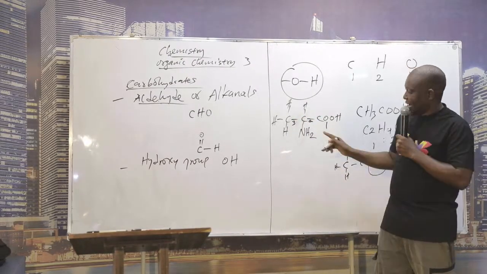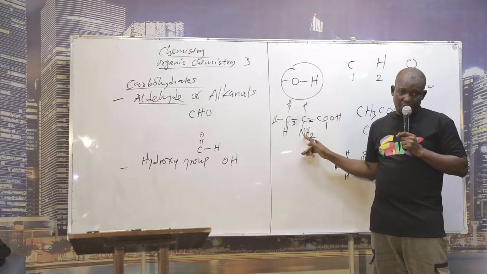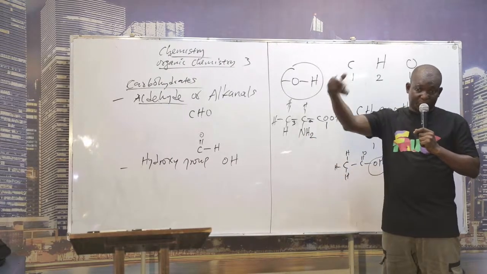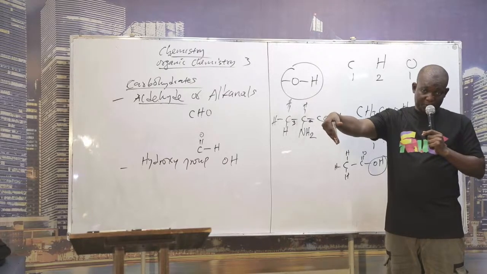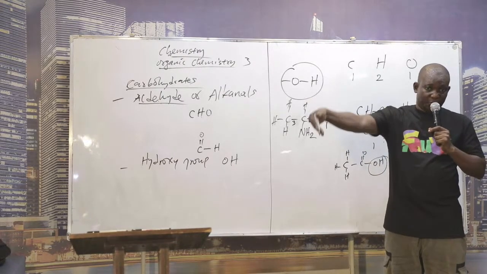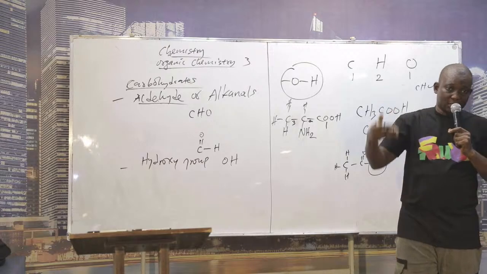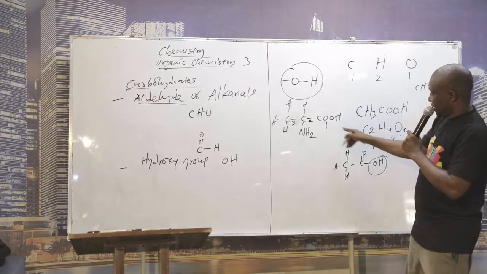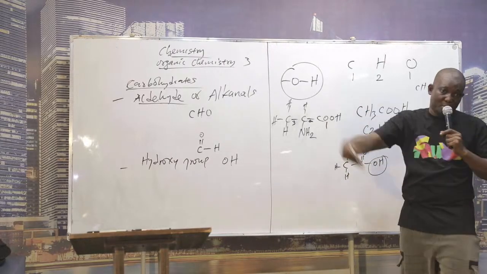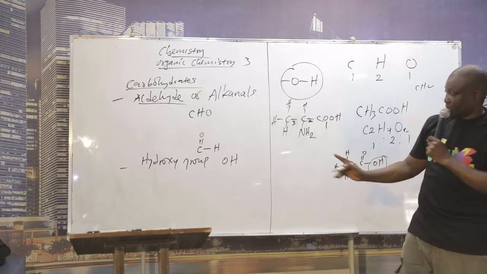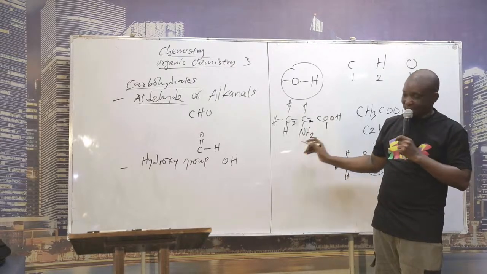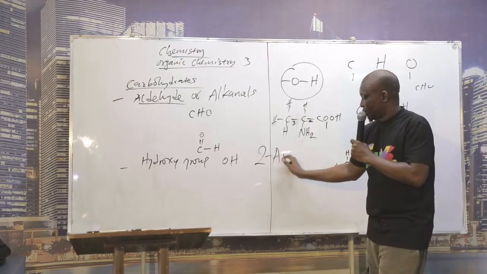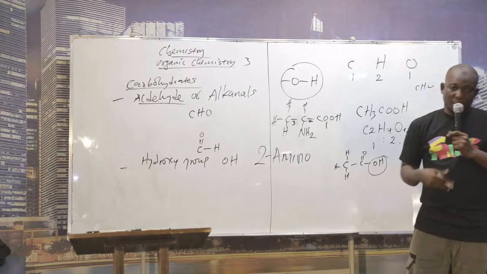Then how do you now name this functional group? You name it as a prefix. You know what I mean by prefix? It's not going to come as a suffix. The one that comes as suffix is the main functional group. The main functional group here is COOH, so it's going to come last. This one is going to come first, as what? 2 what? 2 amino. It becomes 2-amino.